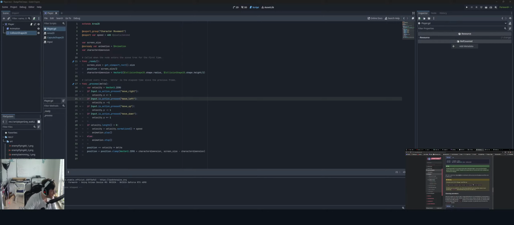If you get an error in the debugger panel that says attempt to call function play in base null instance on a null instance, this likely means you spelled the name of the AnimatedSprite2D node wrong. Node names are case sensitive and must match the name you see in the scene tree. We don't have any problems with that. If input equals then get tree queue free.